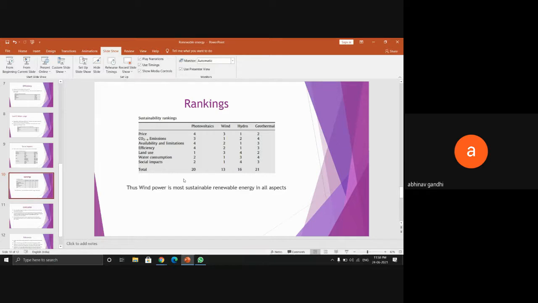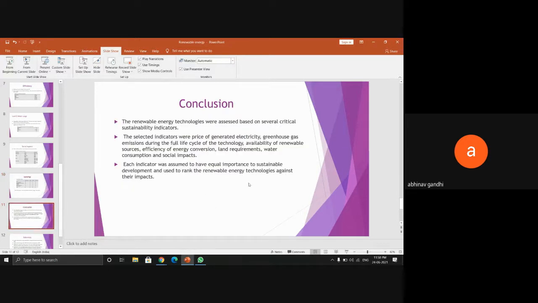It also summed up all the rankings, and wind power is the lowest among all of these in terms of price, CO2 emissions, water consumption, and so on. So we can say, according to this research paper, wind power is the most sustainable renewable energy in terms of these parameters. These are the conclusions from this research paper.